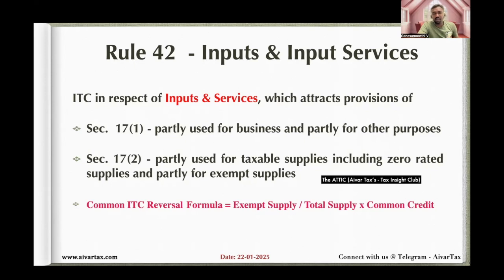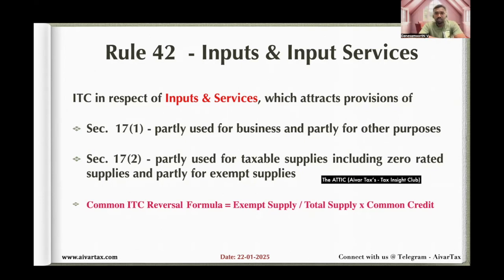The first one is sale of land and building. Sale of land and building is neither supply of goods nor supply of services, but for the purpose of calculating exempt supply, the sale of land and building is to be included. And another one is sale of warehoused goods sales. So that is one of the Schedule 3 supplies, but should be added for the calculation of common ITC reversal as an exempt supply.